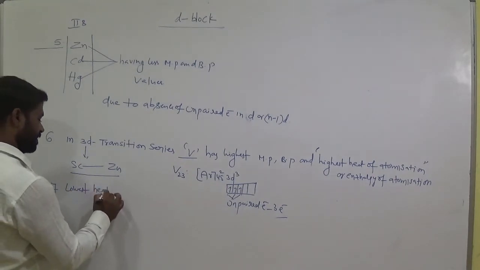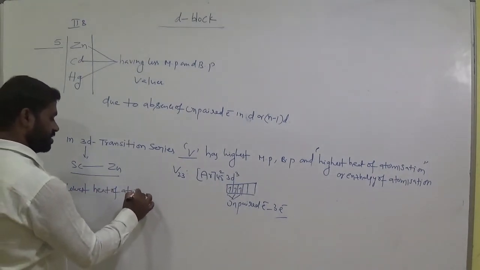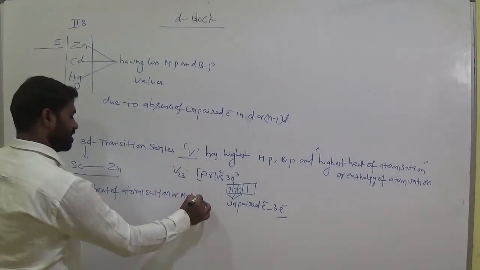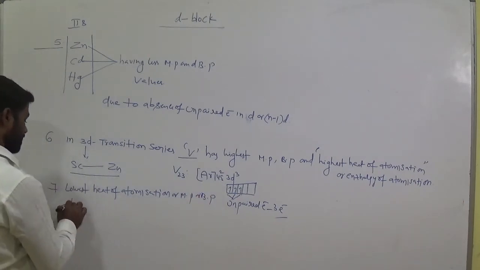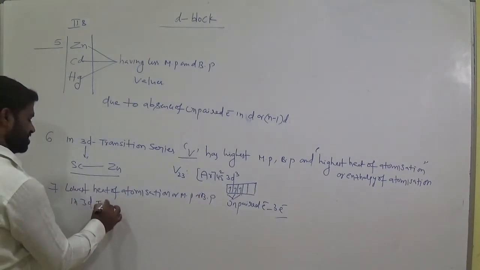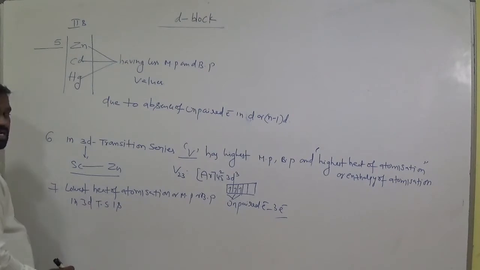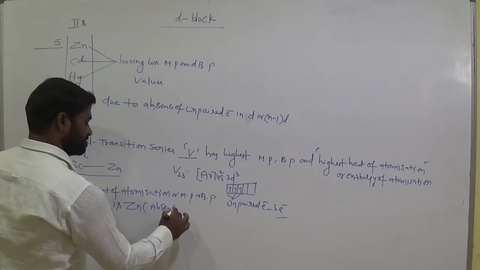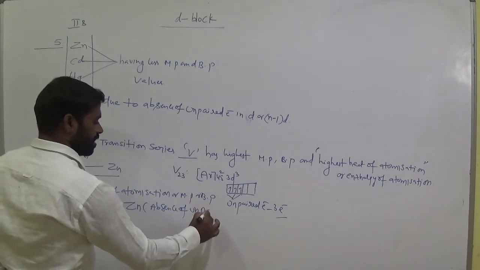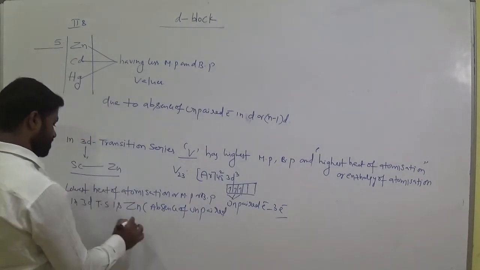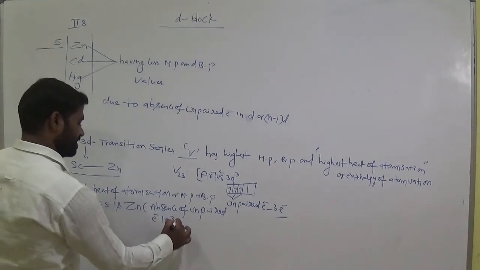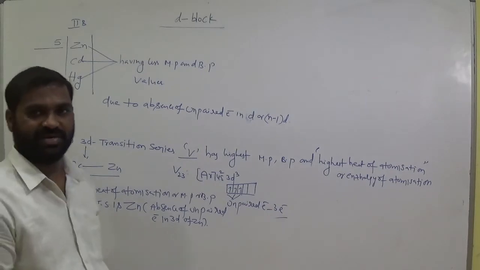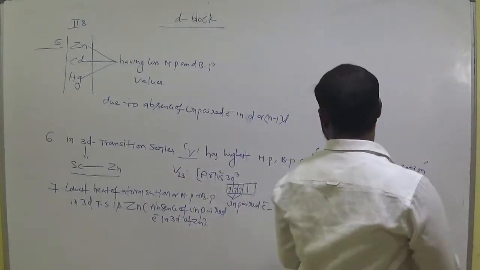So the lowest heat of atomization or melting point or boiling point in the 3d transition series is which one? Zinc. Why? Because of the absence of unpaired electrons in the 3d of zinc. Only the 3d transition series we are discussing here. Okay? Clear?